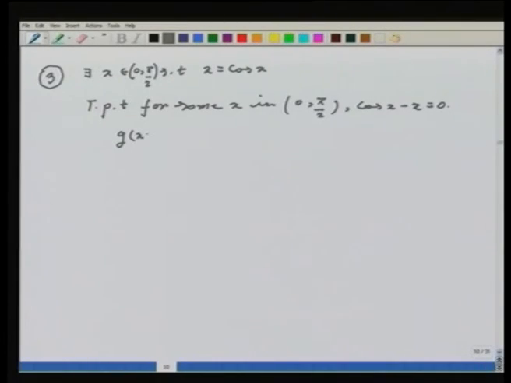This immediately tells me that I can now look at the function g(x) equals cosine of x minus x.